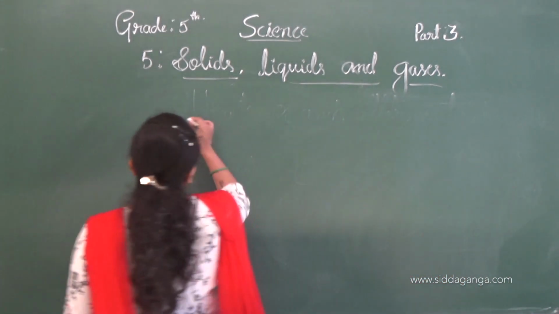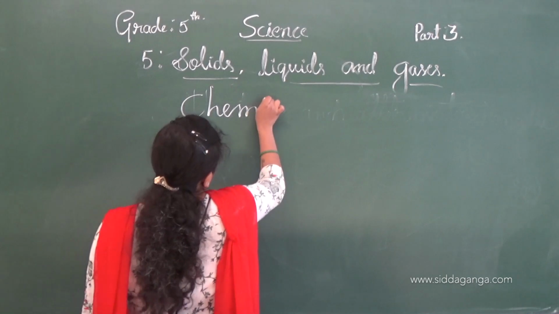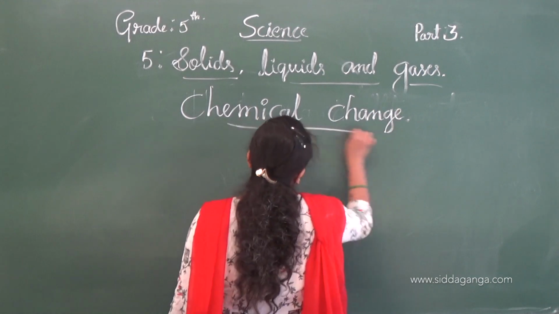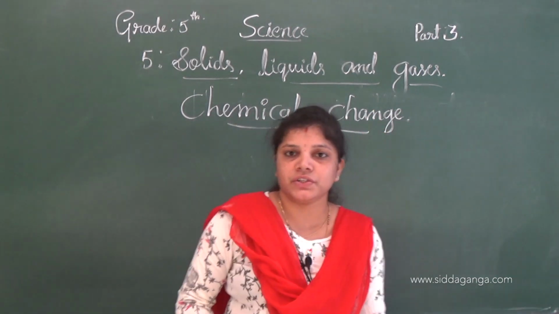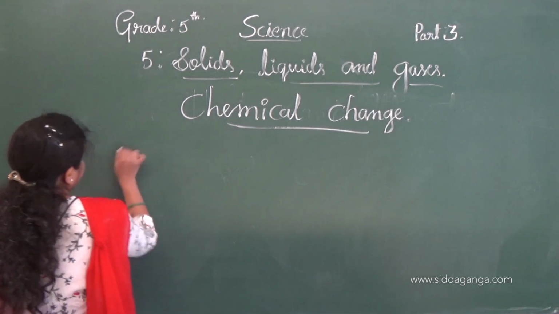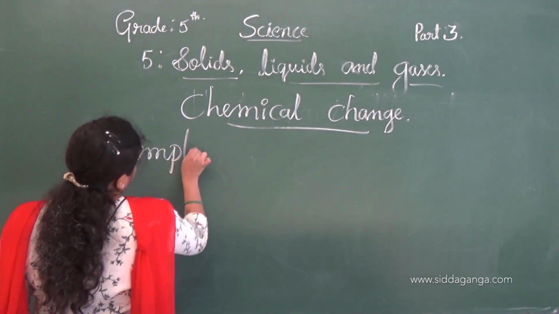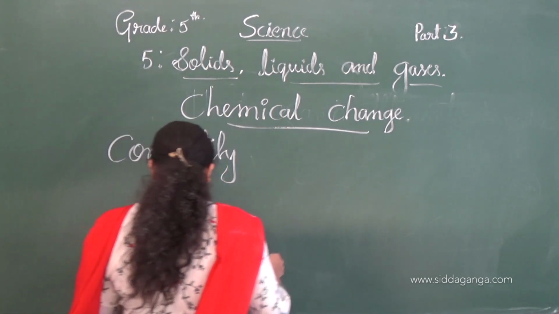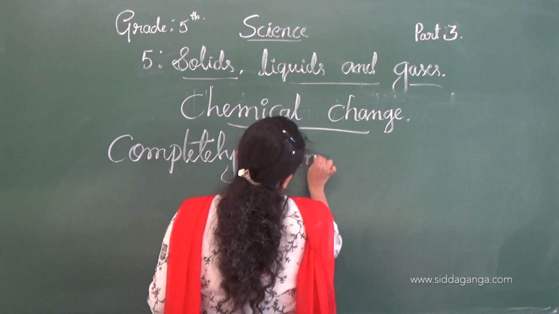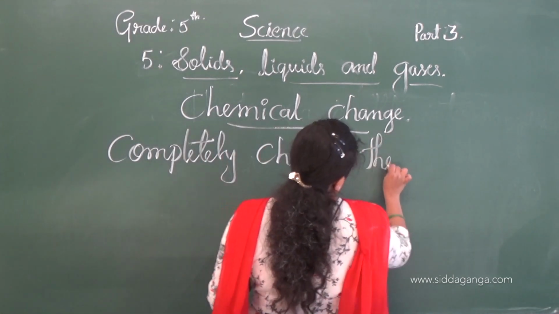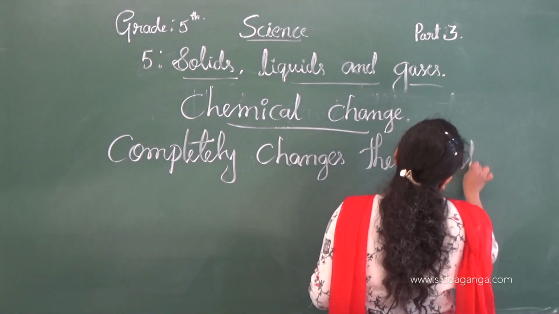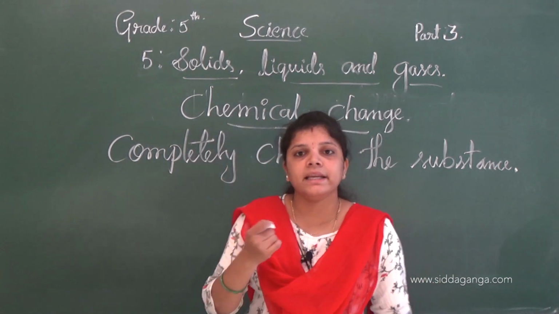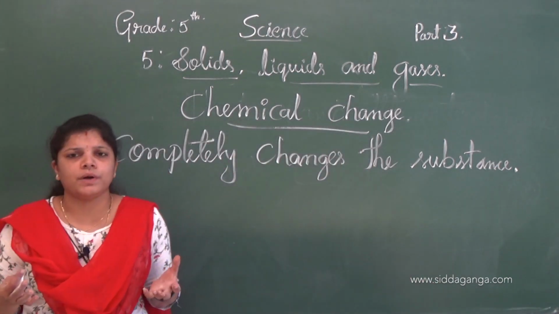Next one is chemical change. See, chemical change completely changes the substance. Example, an iron nail or an iron rod, whatever.